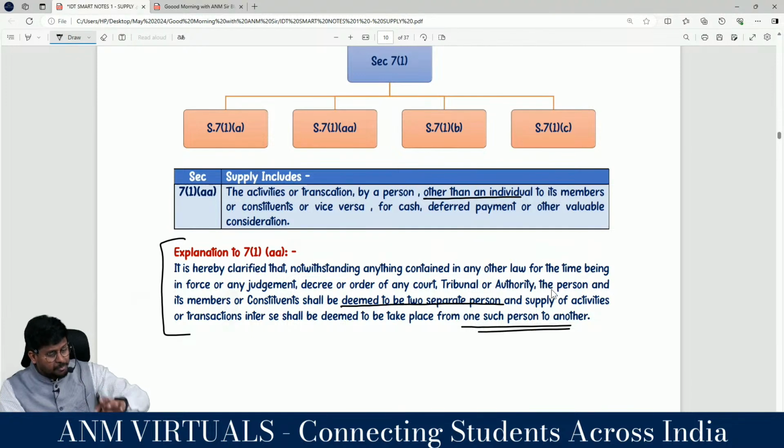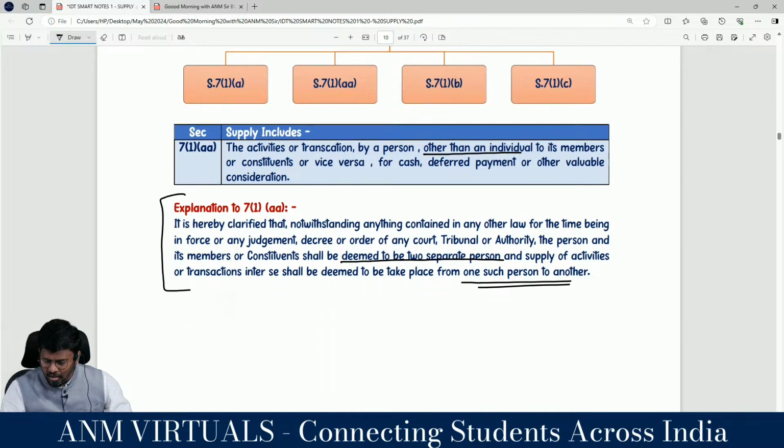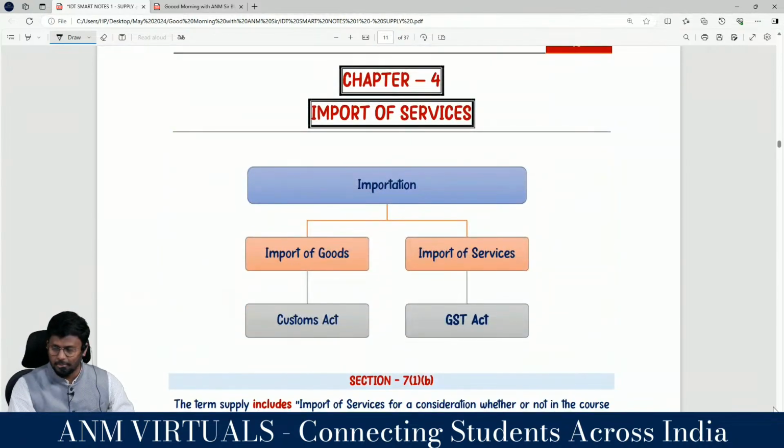So this has been created for the internal purpose of GST, correct? Even the Supreme Court does not have the power to say that person is different, club is different and members are different. We have said they are both one; even if you say otherwise tomorrow, we will not accept, because they are distinct persons, my dear lovable students, right?